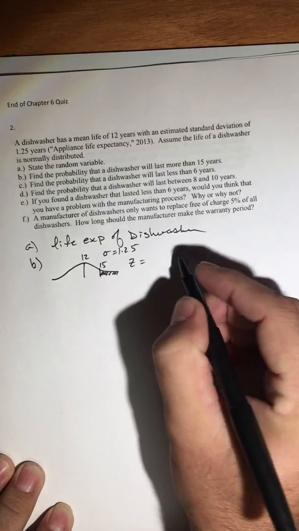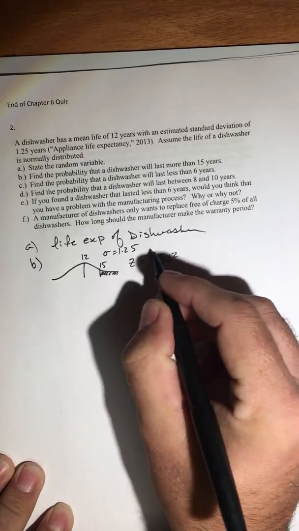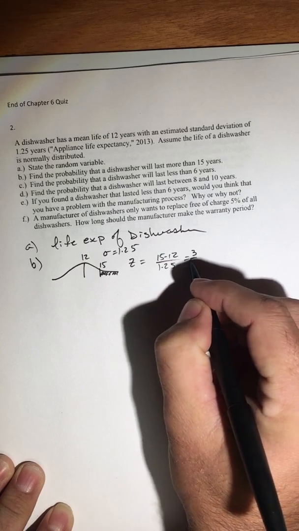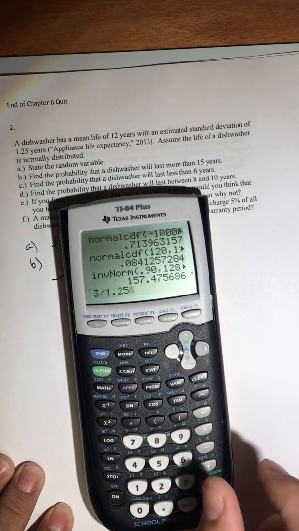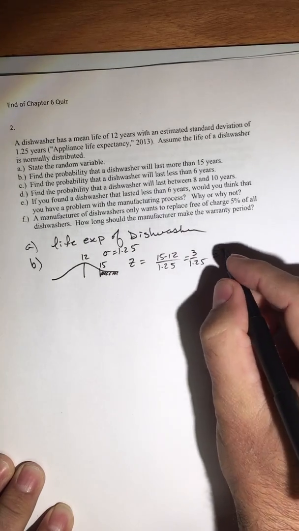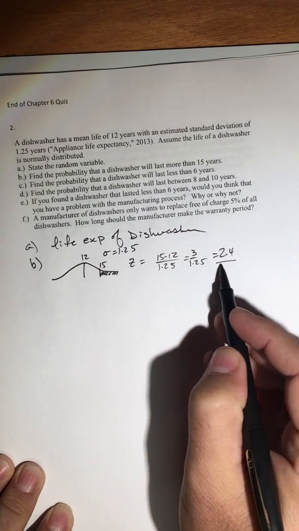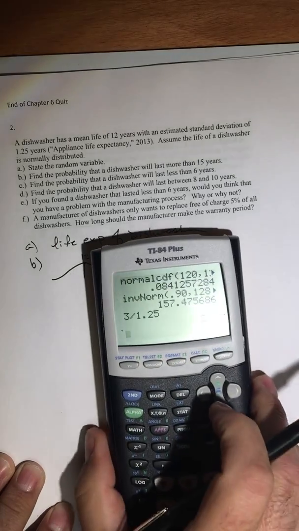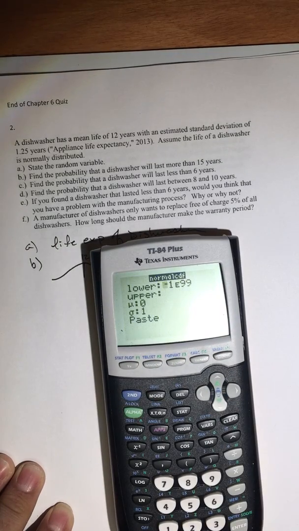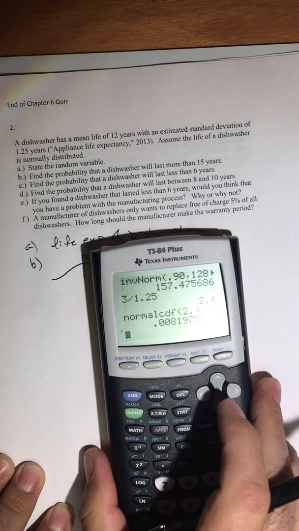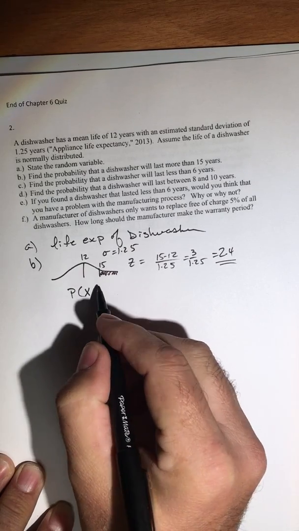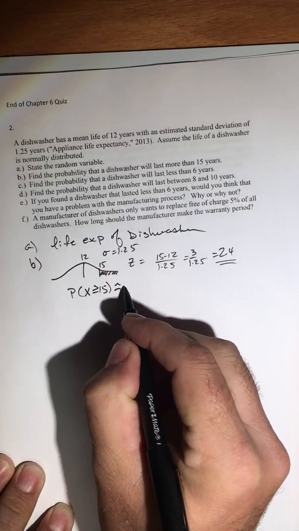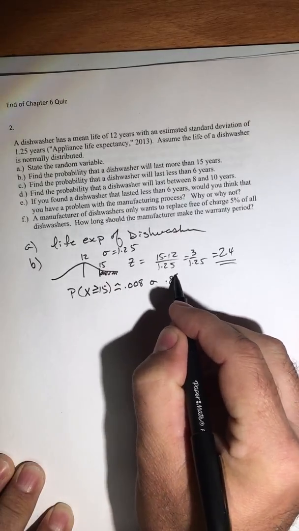So we're going to do our z-score. That's going to be 15 minus 12 divided by 1.25. So it's 3 over 1.25, which is 2.4. So there you can see that it's very unlikely that we're going to last longer than 15 years, right? So we're going to go distribution, normal CDF, from 2.4 up to infinity. And we get 0.008. So the probability that our life expectancy will be greater than or equal to 15 is approximately 0.008 or 0.8%.